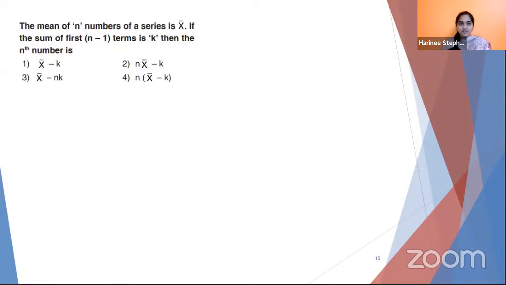Let's go to the next question. The mean of n numbers of a series is x bar. If the sum of first n minus 1 terms is k, then the nth number is. First of all, just now we saw that the mean of any numbers we find using the sum of n numbers divided by the total number of observations, right? So here it is given, this is the first one they have given, the mean is x bar. I have denoted it as x bar.